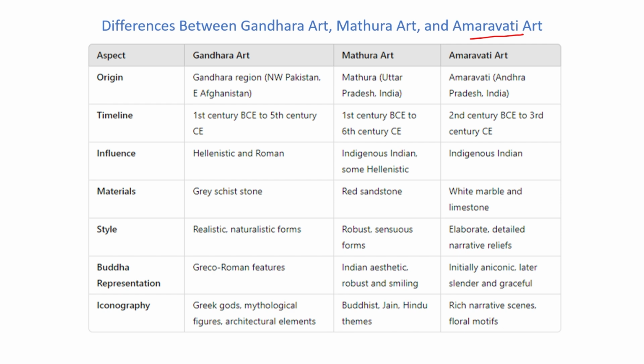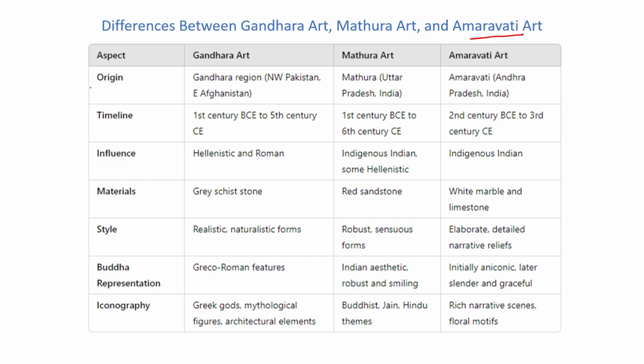Amravati art. There are total 3 arts in India. First is Gandhar art, second is Mathura art, and third is Amravati art. Amravati art was started during the time of the Satavahanas. Now in this session, we will also discuss Gandhar and Mathura with Amravati art. Here we have to understand the comparison between these 3 arts and the difference between Gandhar, Mathura and Amravati arts, topic-wise.